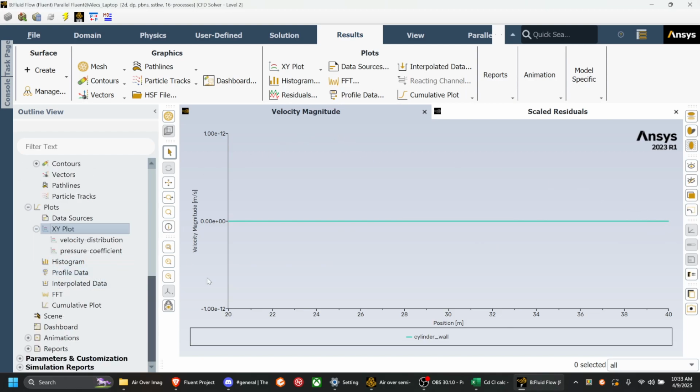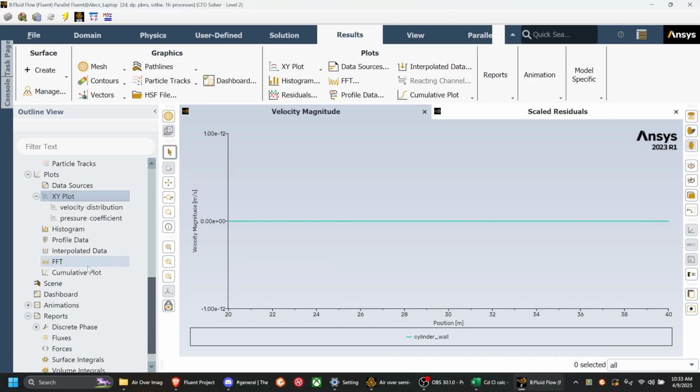I haven't tried the inviscid simulation yet. We'll do that together in a bit, but I expect that there will be an actual velocity there that will be different. And so the last thing we need is, we also need the drag and lift coefficient.